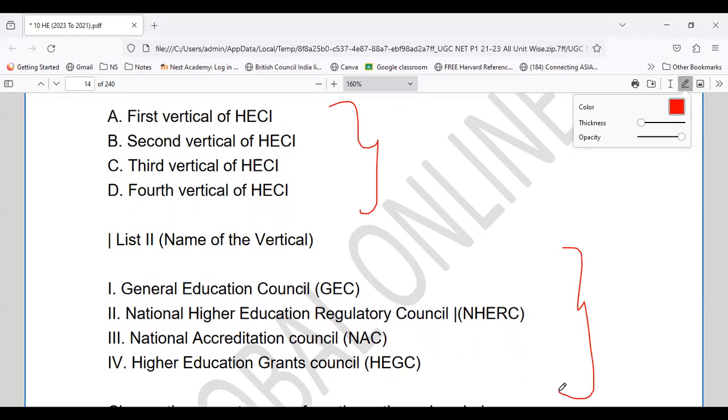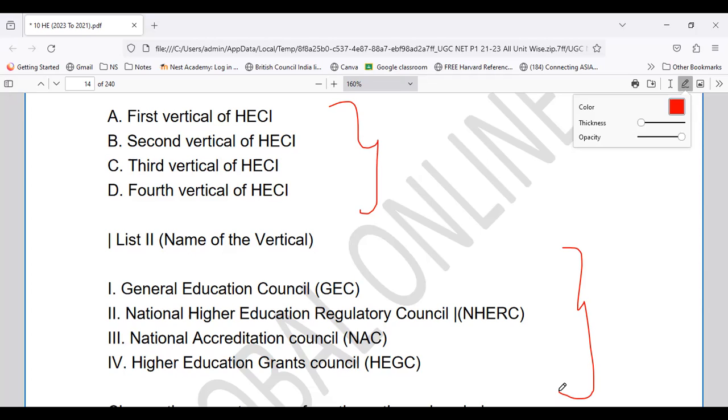I've given you all these verticals in order, and you have to work out which stand correct.